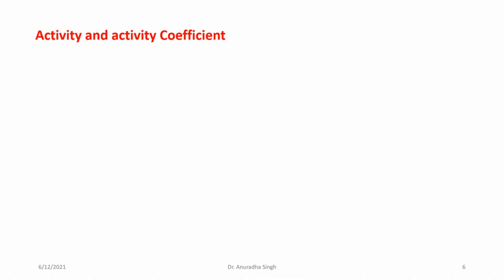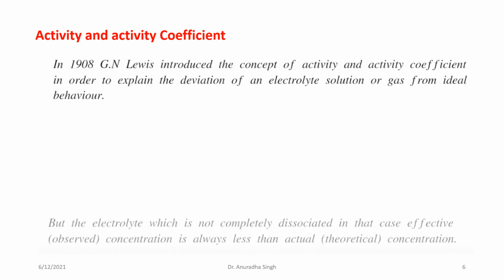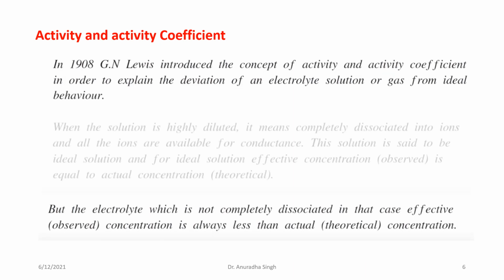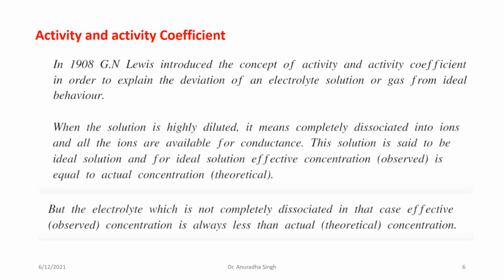So, next, let's move on to the topic of activity and activity coefficient. In 1908, Lewis introduced the concept of activity and activity coefficient in order to explain the deviation of an electrolyte solution or gas from ideal behavior.